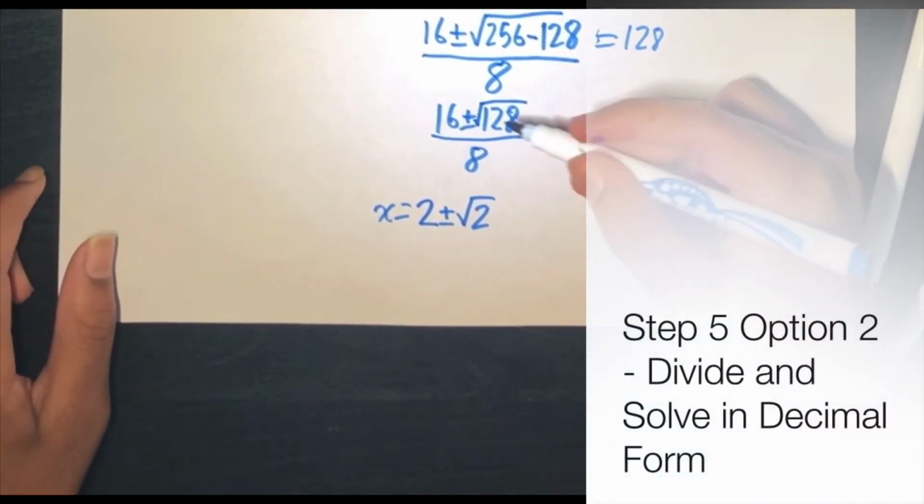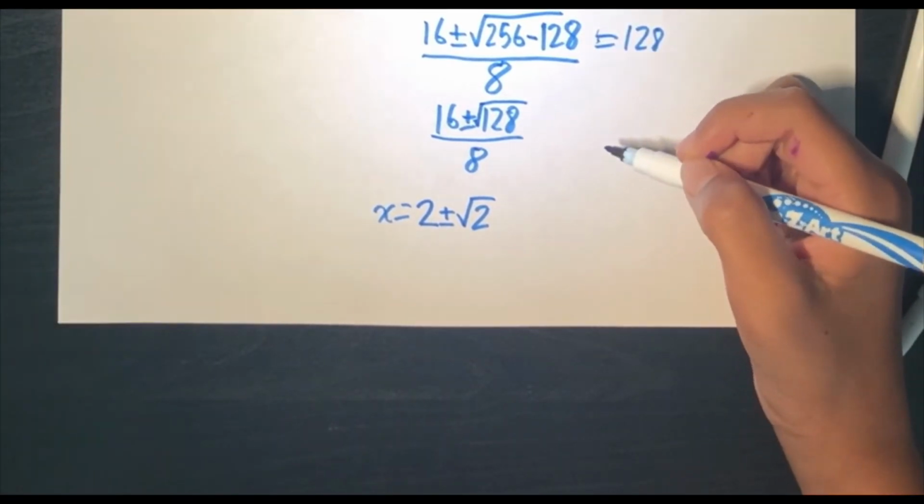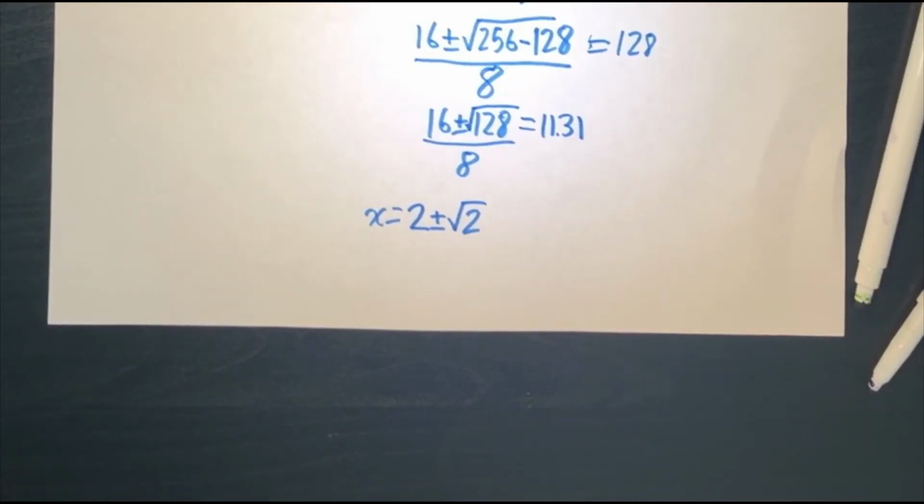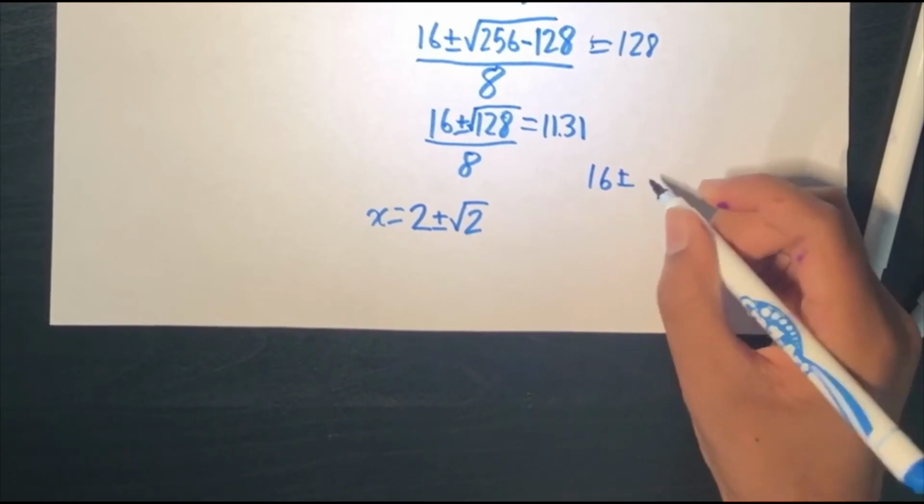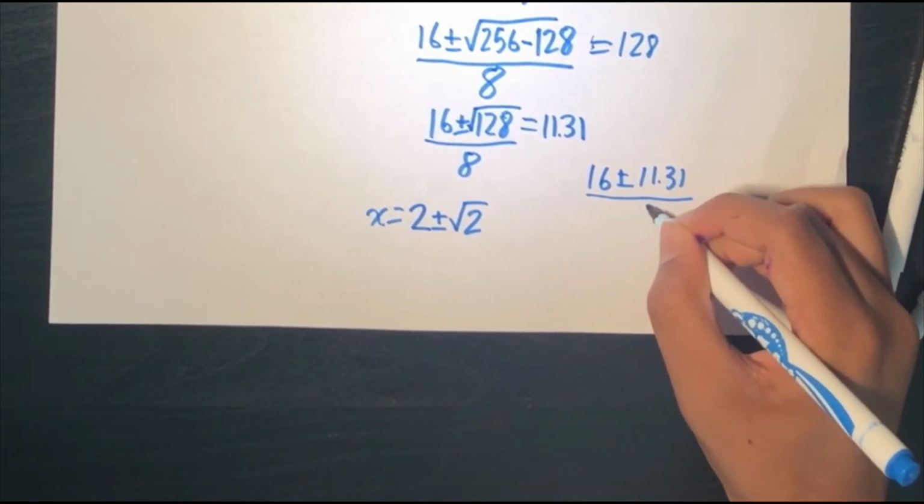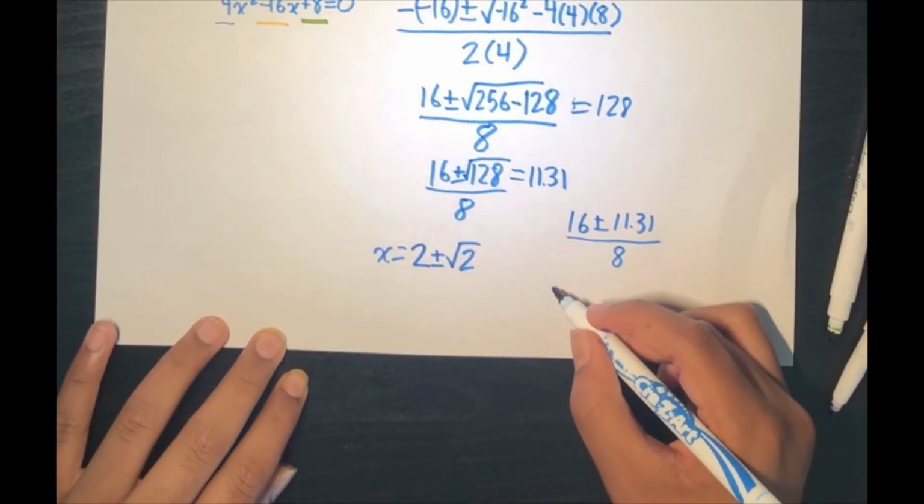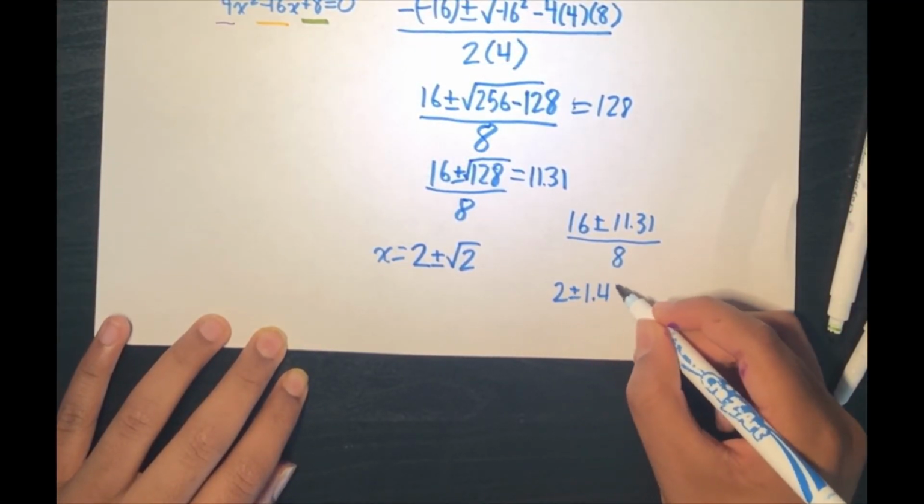Now let's do it in decimal form. So we have to make the square root of 128 into a decimal number. So that becomes about 11.31. So then we can say 16 plus or minus 11.31 over 8. And then that becomes 2 plus or minus 1.41.